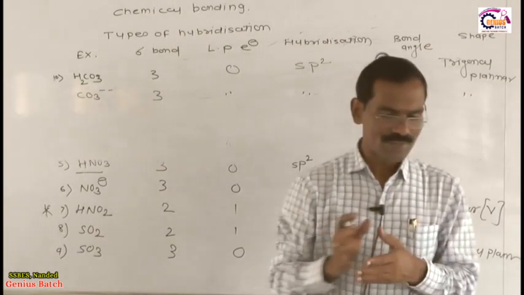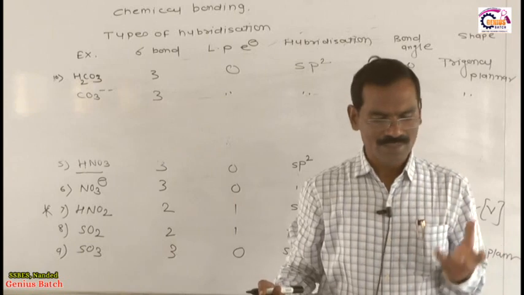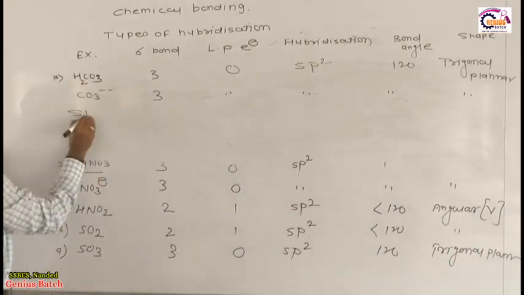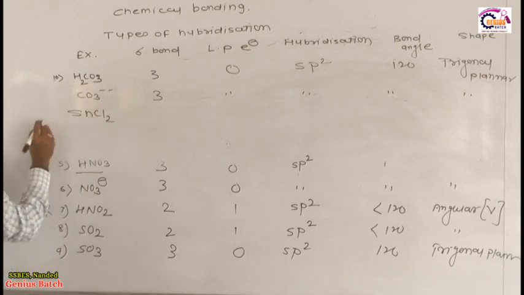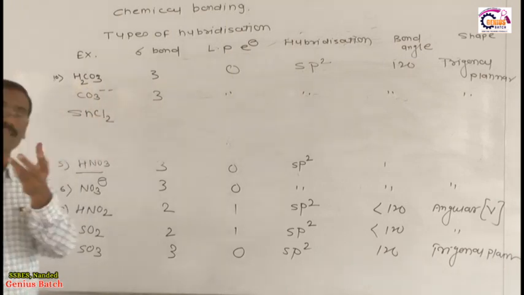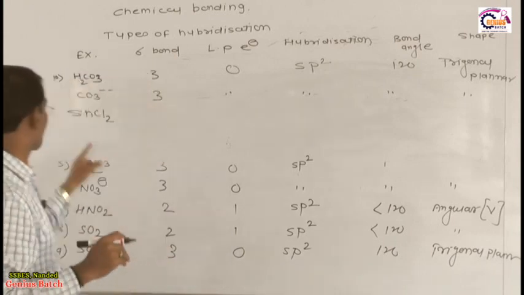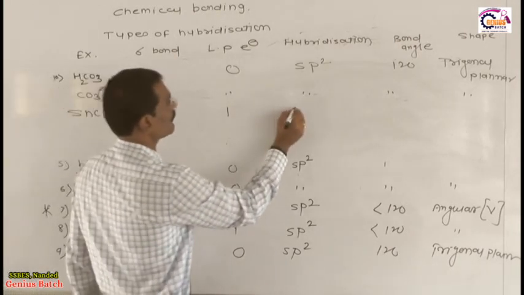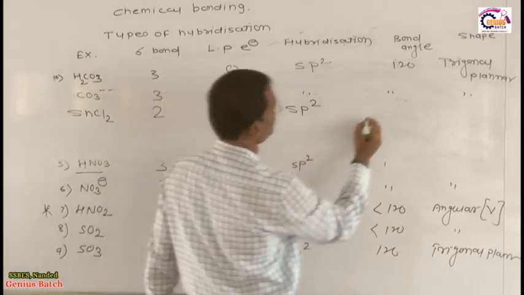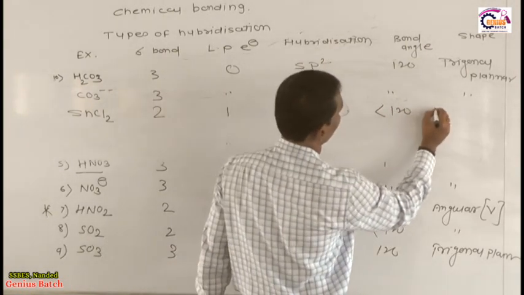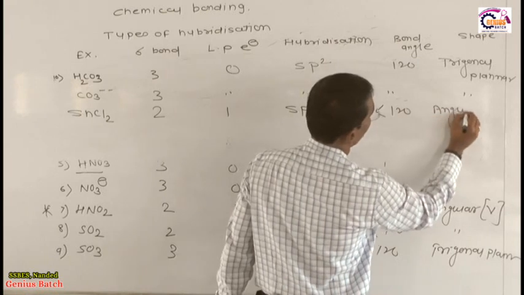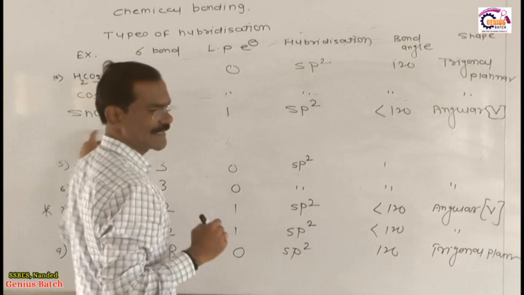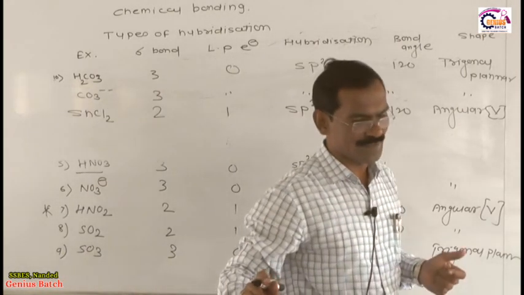Now dear student, I am giving you some more examples which are somewhat complicated. SnCl2: in the outer shell of tin there are 4 electrons. Only 2 electrons are utilized for bond formation, giving 2 sigma bonds and 1 lone pair. Hybridization is sp2, but the bond angle is less than 120. And the geometry is what? Angular, or we say V shape. Like SnCl2, there are some more examples.